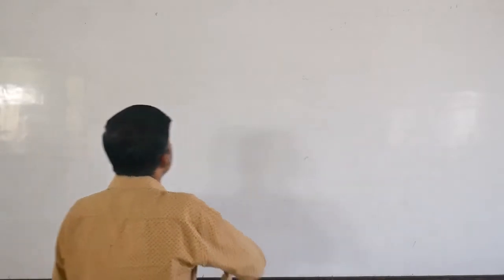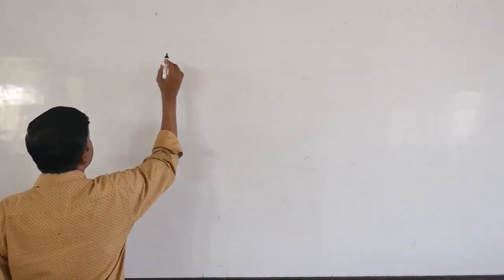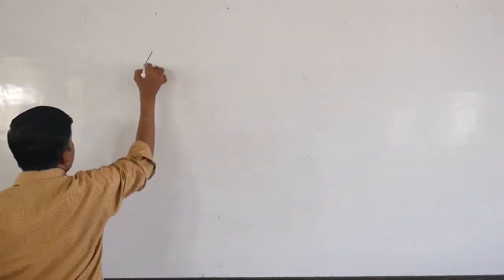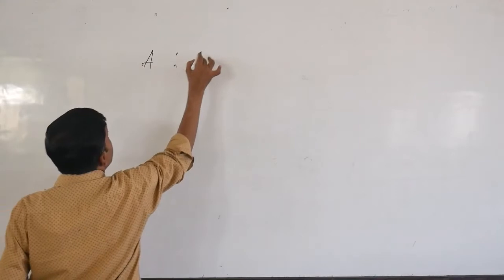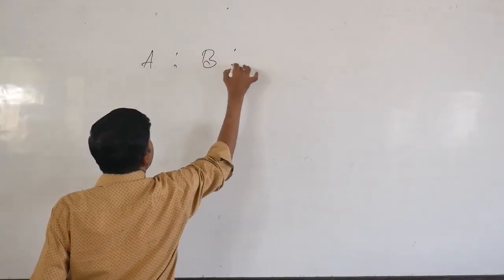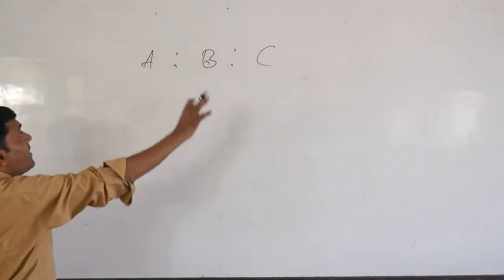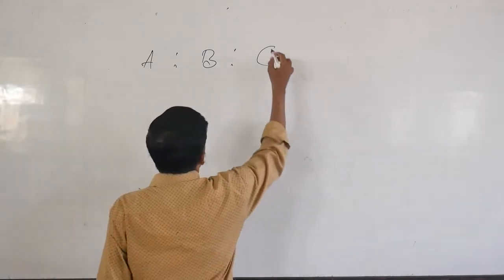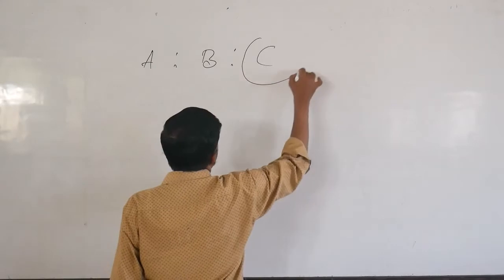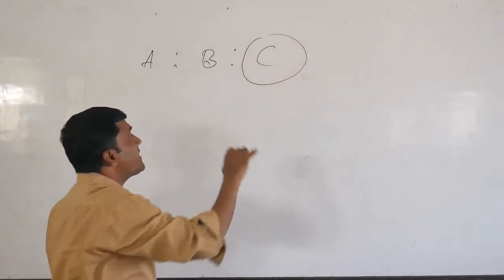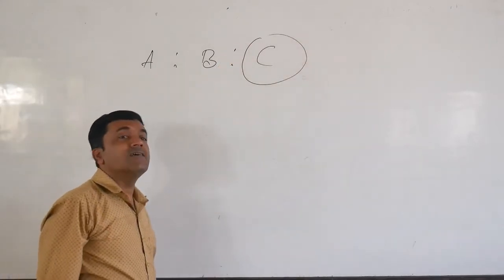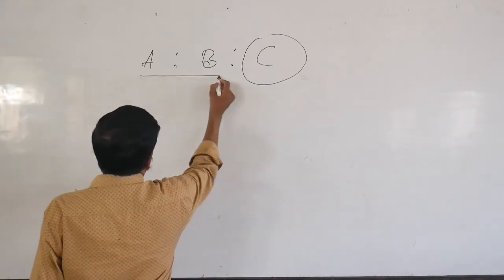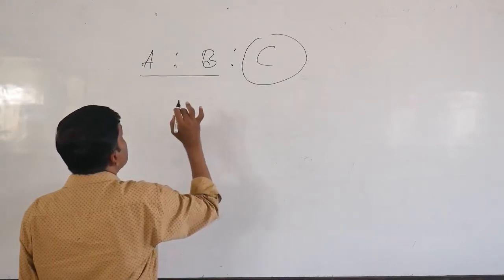Keep in mind, for example, if there are 3 partners, namely A, B and C, and due to some cause C has taken retirement from this partnership firm, the remaining 2 partners must continue the business.